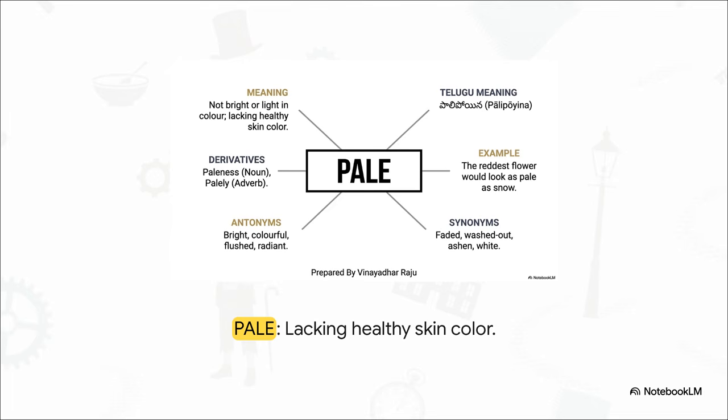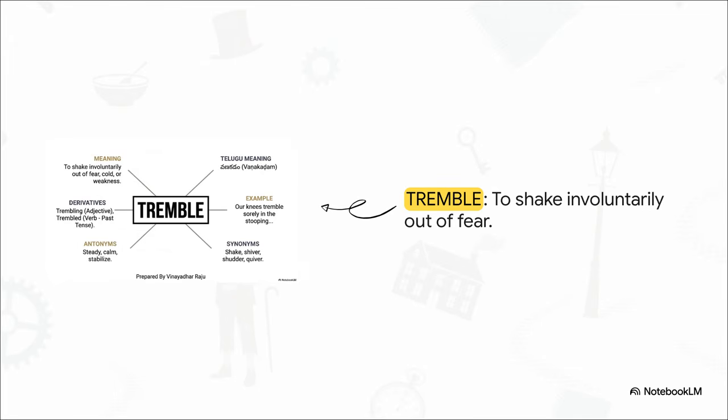In Telugu, this is polypoina. The example means that even the reddest, brightest flower would look polypoina, completely white and drained of all its vibrant color, just like snow. Our final vocabulary word for today is tremble. Tremble. It means to shake involuntarily out of fear, cold, or weakness.